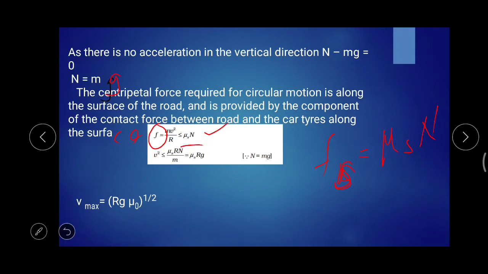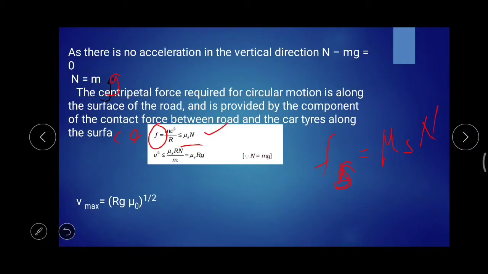Okay, mv square by r is equated with the frictional force, but the frictional force should be more over there, or it should be equal. Both the centripetal and the frictional force can be equal, or the centripetal force should be less than that of the frictional force. So mv square by r is less than or equal to mu into n.